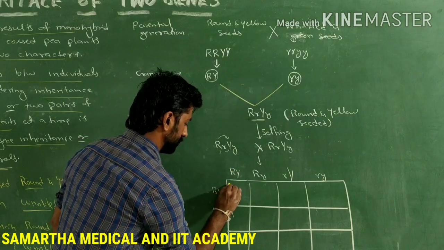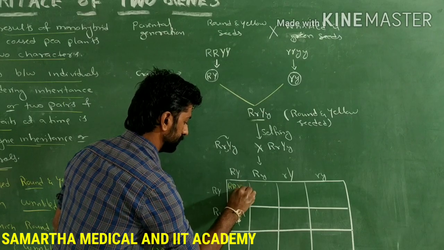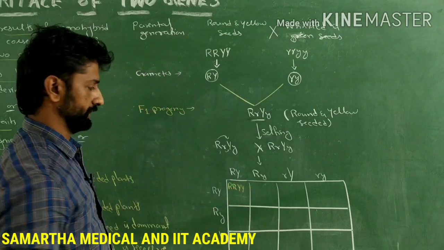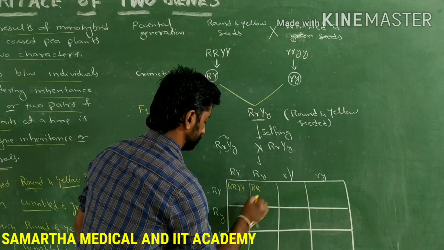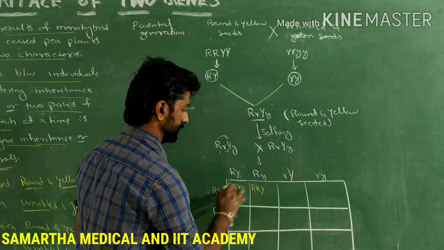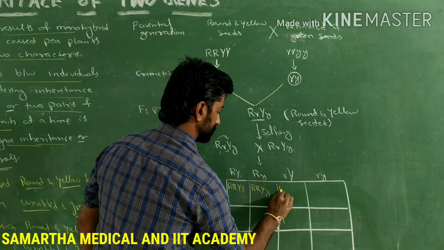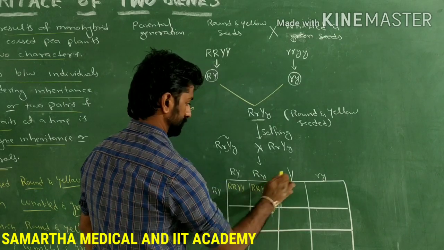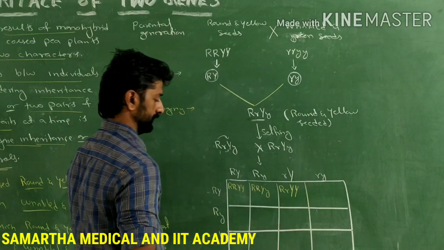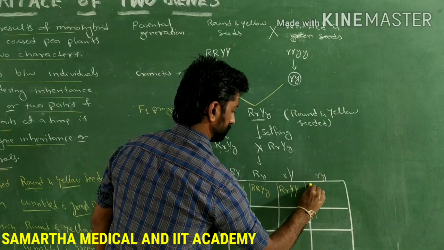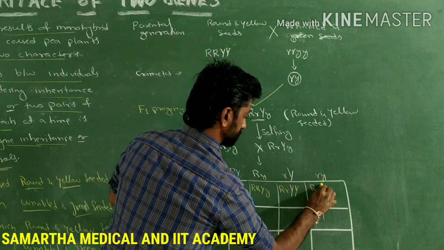Here dominant R, dominant R, dominant Y, dominant Y. Next is dominant, dominant, dominant and recessive. Next, dominant and recessive, dominant and dominant. Next is dominant and recessive. Next, dominant and recessive.